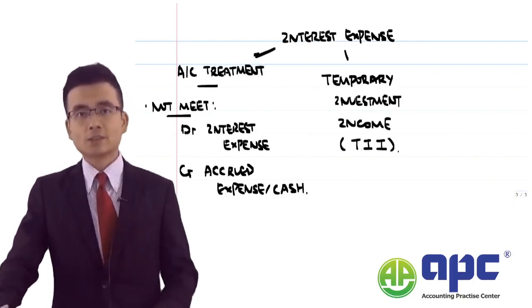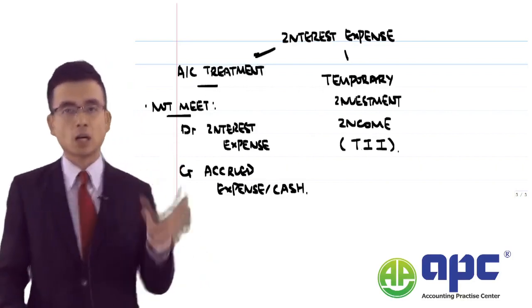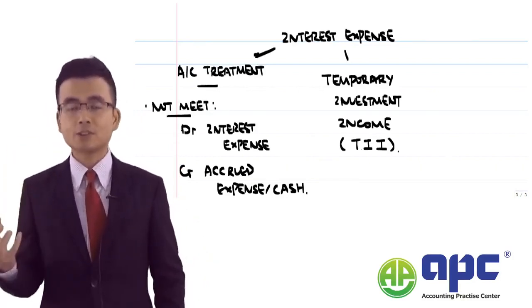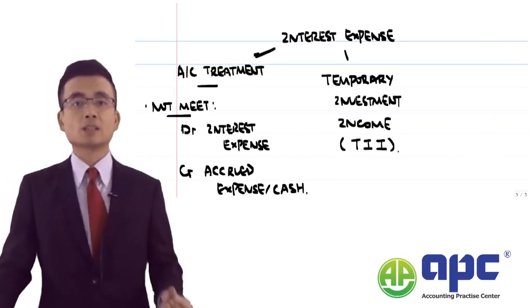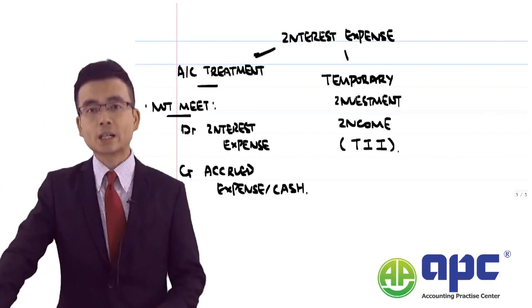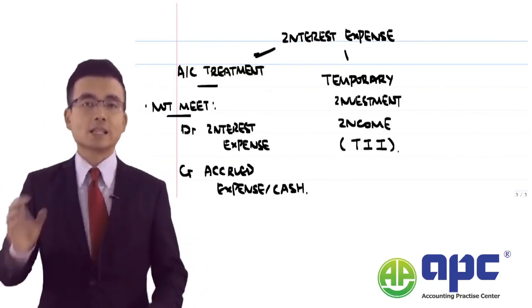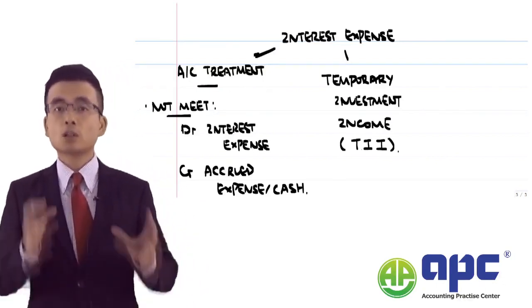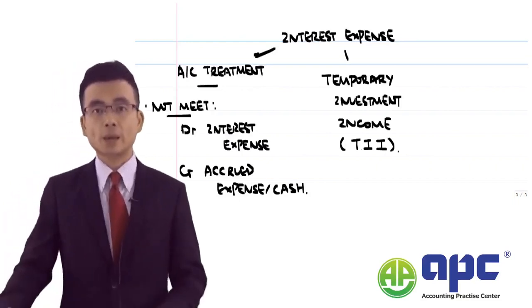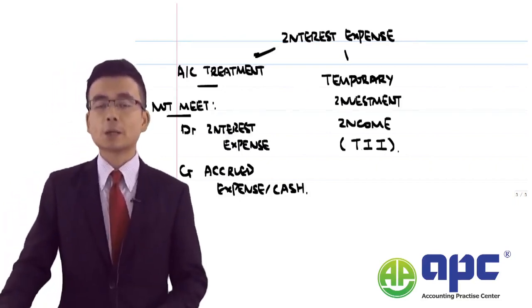And if that's the case, we've taken out 100, we spent 60, the remaining $40 that we haven't spent yet, we put it in the bank and buy some securities and earn the interest income. The income that we've earned during that period is commonly known as TII, or temporary investment income.